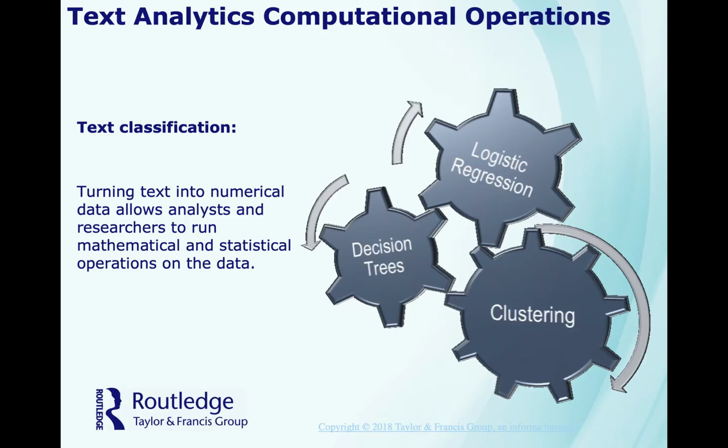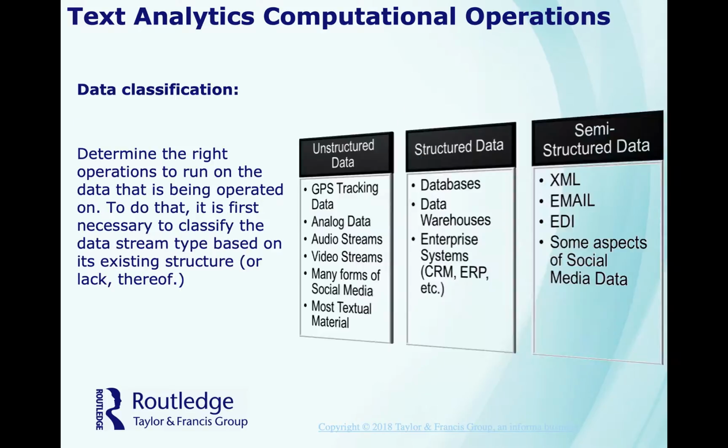So, text analytics computational operations includes text classification. This is turning text into numerical data, which allows analysts and researchers to run mathematical and statistical operations on data. So, the three big ones would be logistic regressions, decision trees, and clustering.